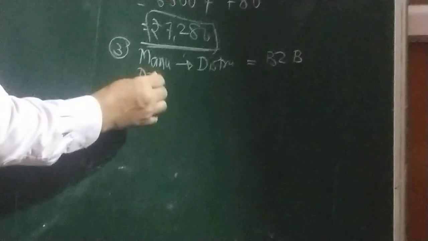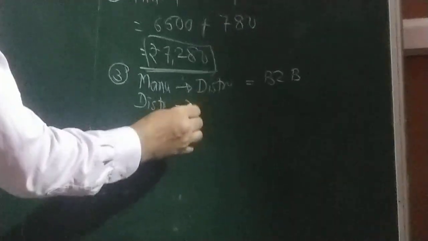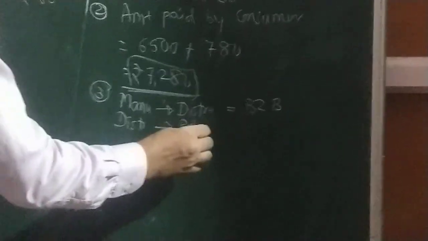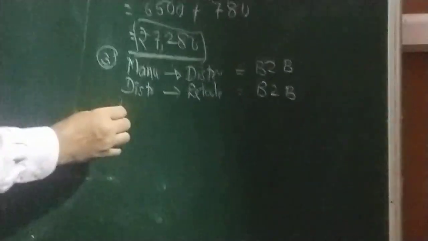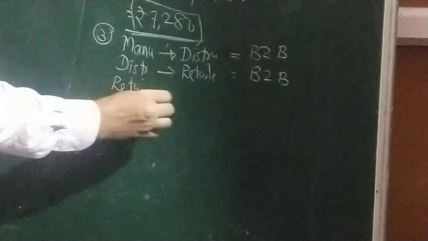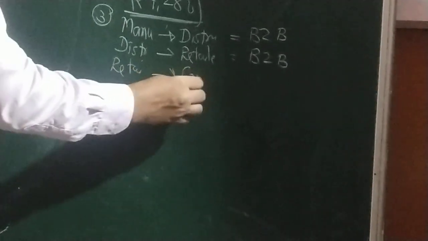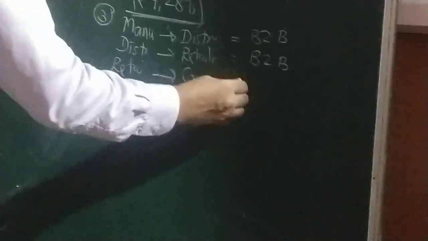Then distributor to retailer. This is also businessman to businessman. And last, retailer to consumer. That is businessman to customer, B2C.